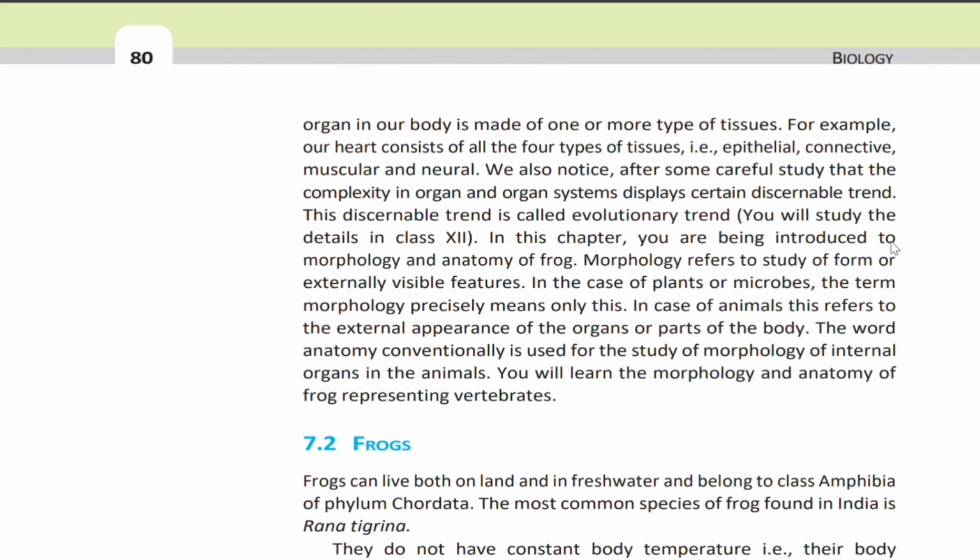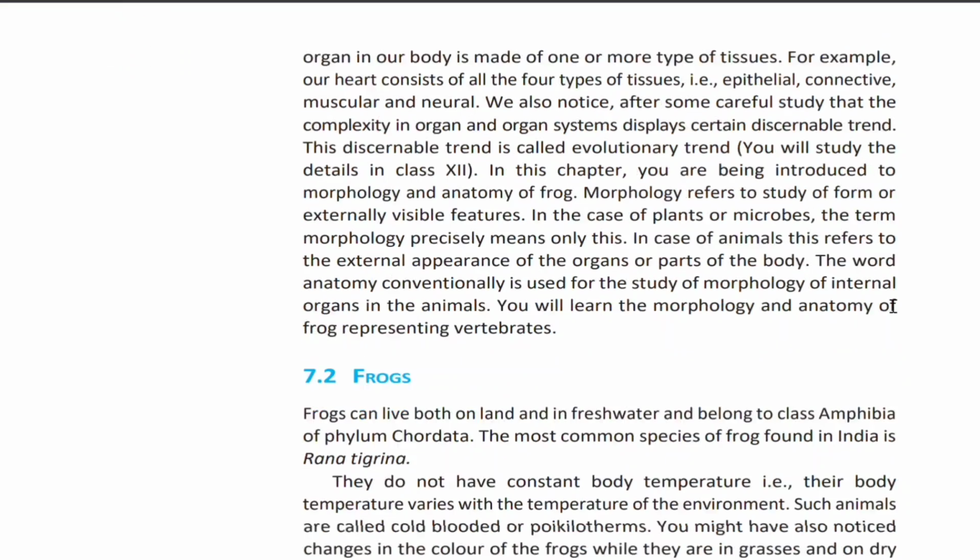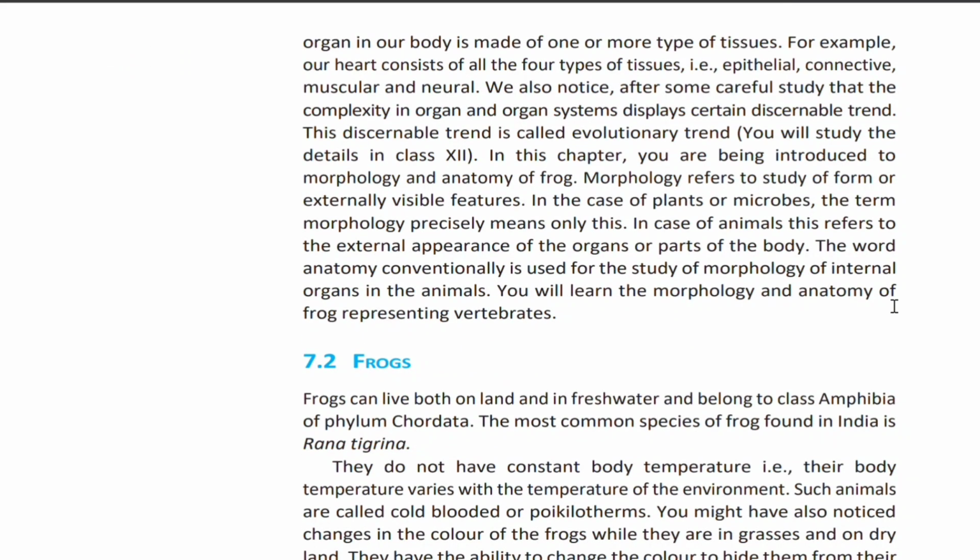We also notice after some careful study that the complexity in organ and organ systems display a certain desirable trend. This desirable trend is called evolutionary trend that you will study in detail in class 12. In this chapter, you are being introduced to morphology and anatomy of frog. Morphology refers to study of form or externally visible features.